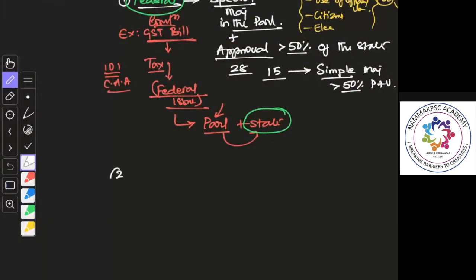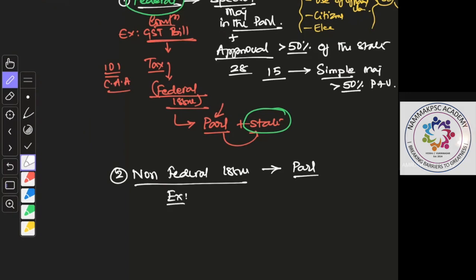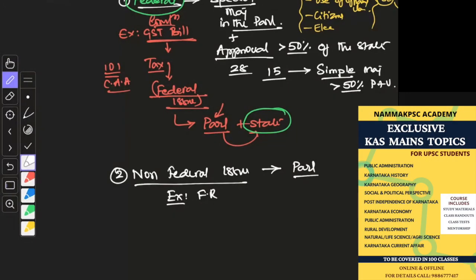Then those which are dealing with non-federal issues can be passed by the parliament without the requirement of states. So non-federal issues. Now let's say, for example, if a fundamental right has to be changed, this is done by the parliament. Again, the majority is special majority. So special majority in the parliament alone.